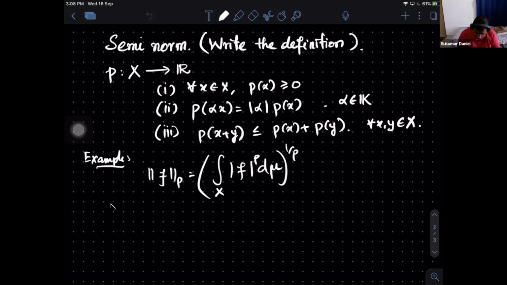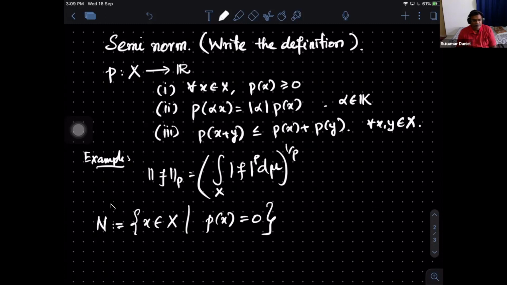Okay, you can mute yourself. So I'll consider the set of all x in this vector space such that p of x is actually 0. If this is the singleton 0, then it is a norm. But since it is given to be a seminorm, it may not be a singleton set. It may be containing more elements. So I'll call this N, and this is a subset of X. This is a vector space. So what do you naturally demand for N to be?